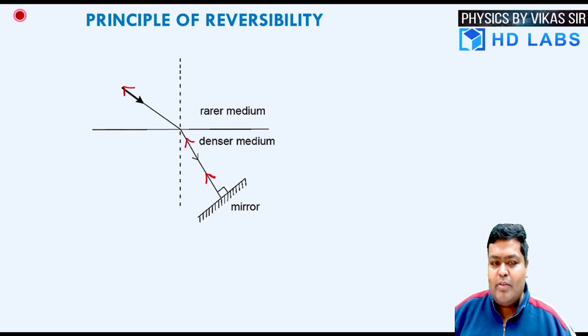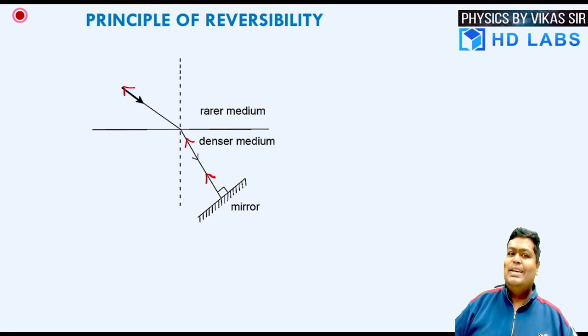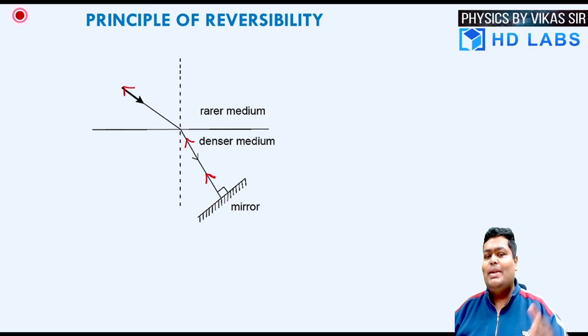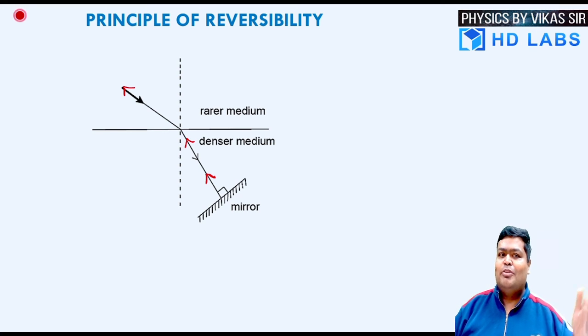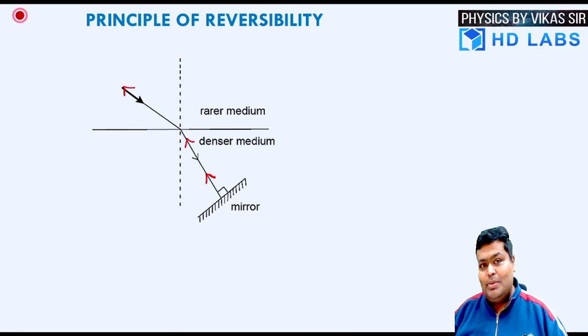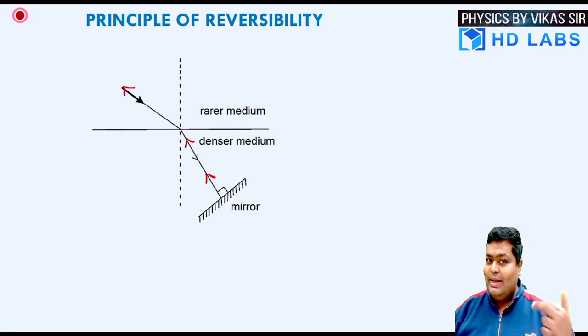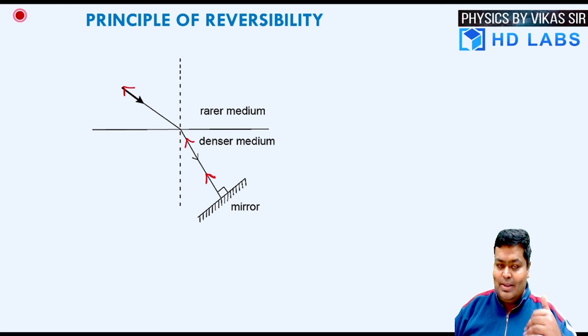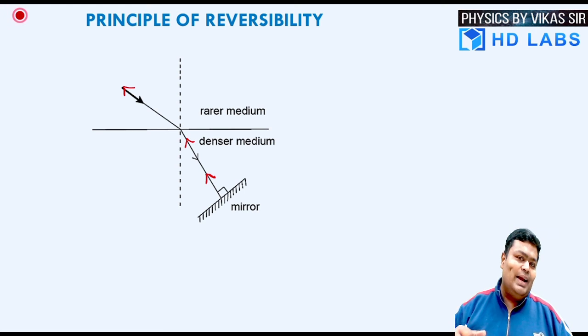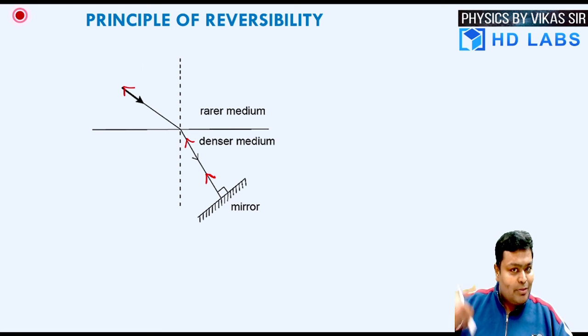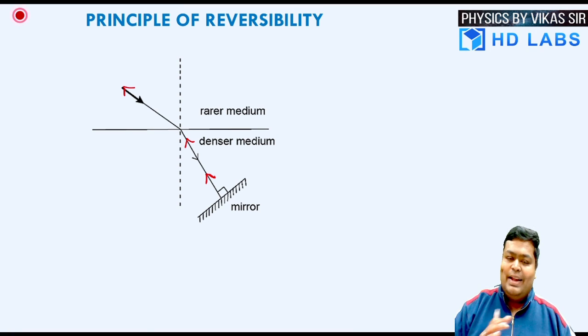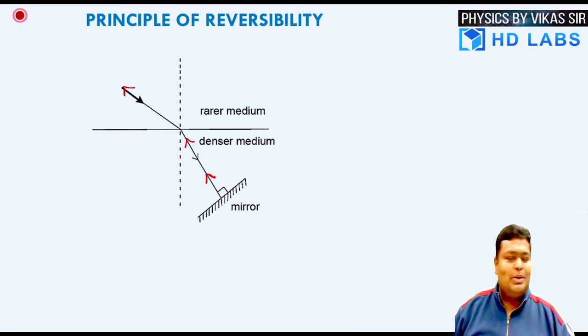But the more beautiful part is, now if you see the red path of the ray of light, it is moving from denser to rarer, and you can see the phenomenon that it is bending away from the normal. So in a single diagram, you are able to see what is happening. The ray of light was moving from rarer to denser, bending towards the normal, and after the reflection, it is now moving from denser to rarer, and it is bending away from the normal.